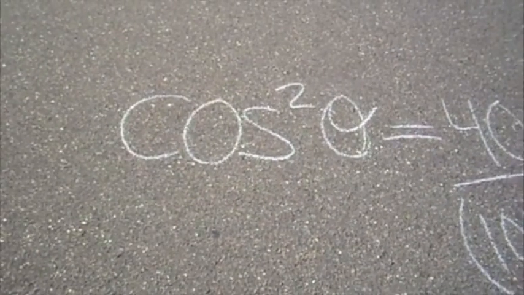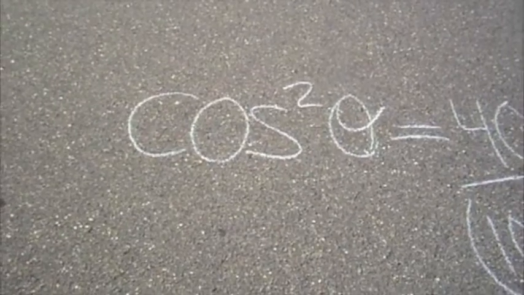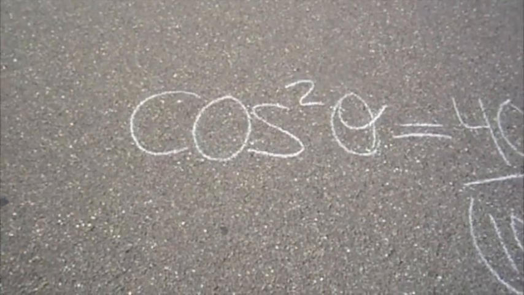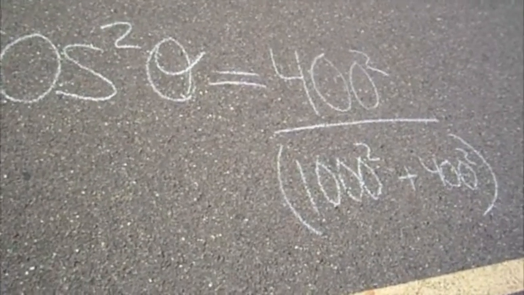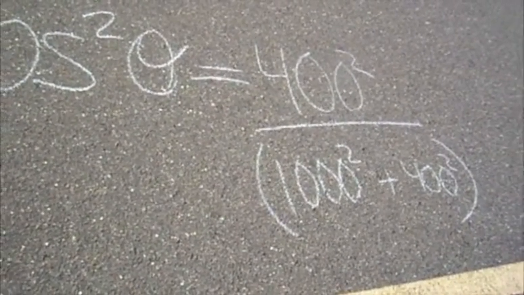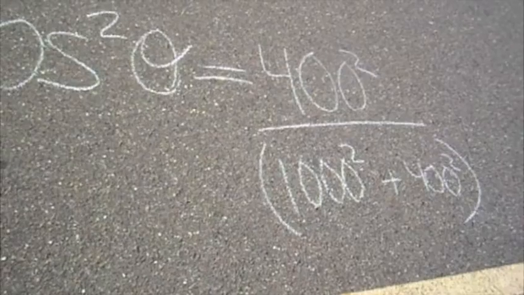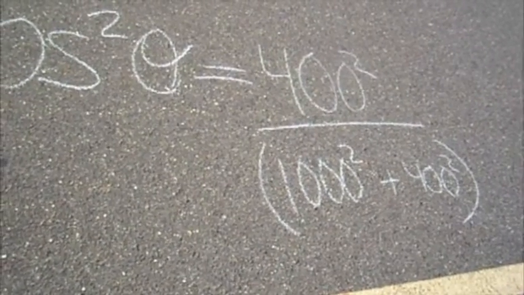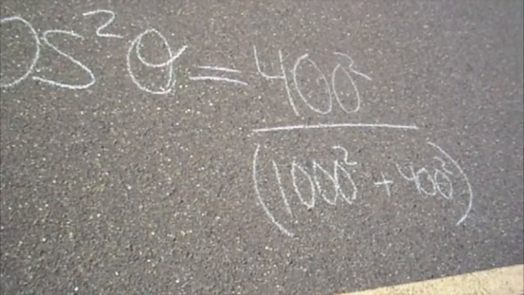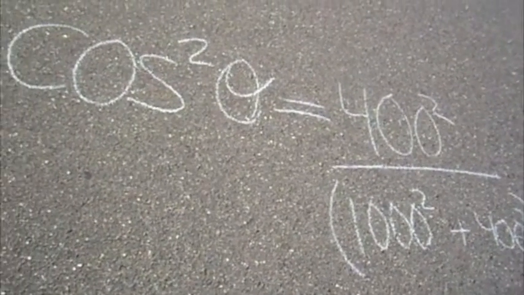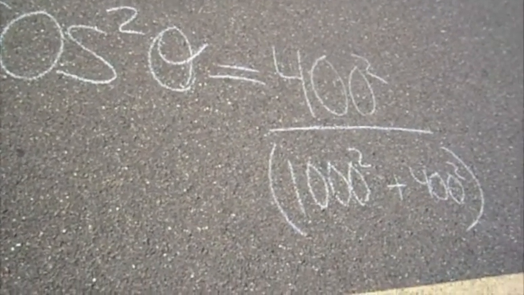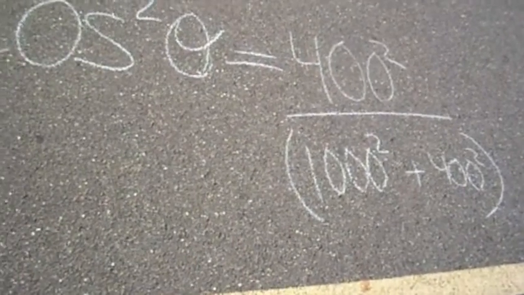Now we consider the instant when x equals 1,000 meters. We must compute cos squared of theta and substitute this number into the equation for d theta/dt. Using our reference triangle and the fact that cosine is equal to the adjacent side divided by the hypotenuse, we find that cos squared of theta equals 400 squared over 1,000 squared plus 400 squared.